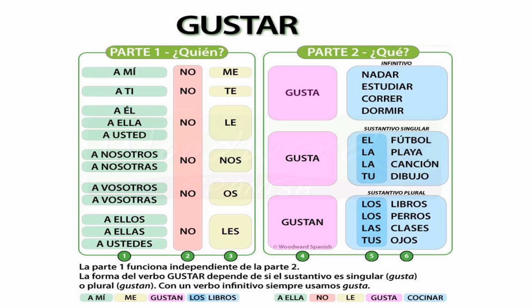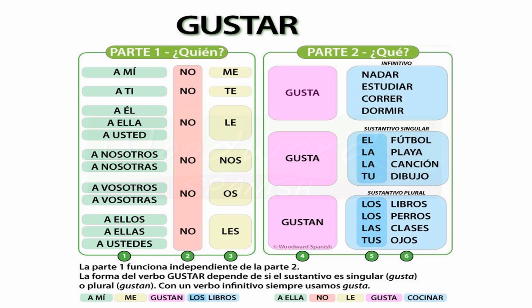However, for this verb, which is known as verb gustar, it does not follow that rule. You have to remember very clearly, it does not follow that rule. Even though gustar verb ends in AR ending verb, it does not follow that rule. It is conjugated in a very different way. I will be making other videos of verbs which are similar to verb gustar, and are conjugated in the same way. Right now we're going to concentrate on this though. So in order to conjugate this verb, first let's look at the first part, which says a mí.